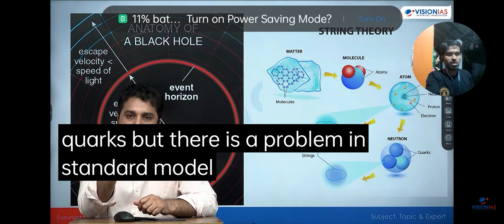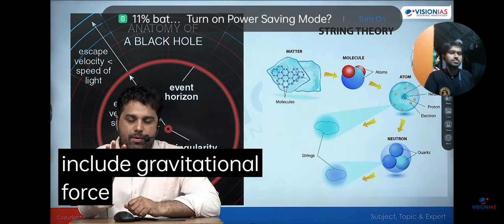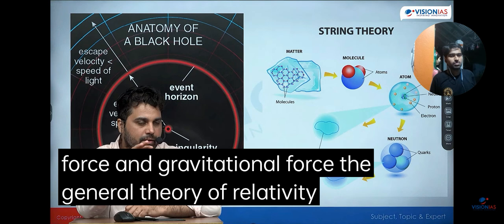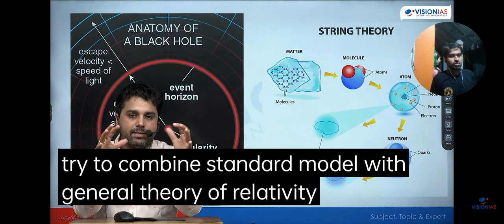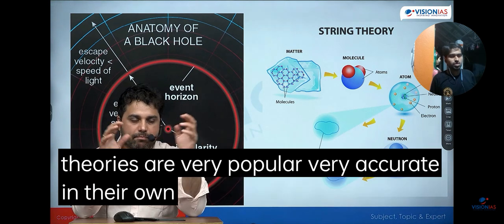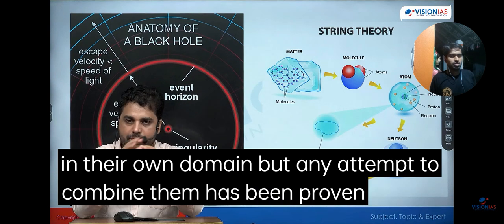But there is a problem in the standard model. The standard model does not include gravitational force. And gravitational force का जो theory है वो general theory of relativity है. So if you try to combine the standard model with the general theory of relativity, these two theories are very popular, very accurate in their own domain. But any attempt to combine them has been proven to be futile.